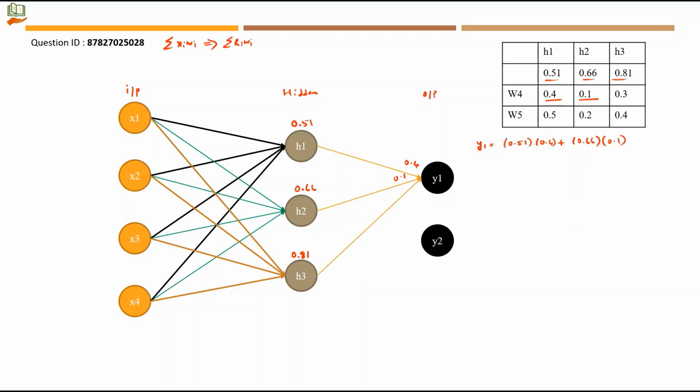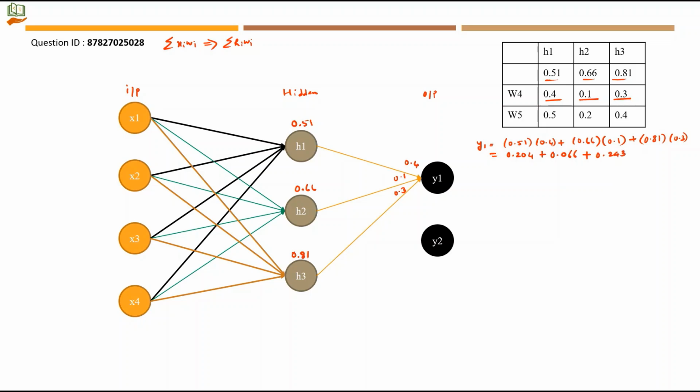Then H3 to Y1 will take the value 0.3 plus 0.81 belongs to H3 and 0.3 is the respective weight. 0.51 into 0.4 will give 0.204 plus 0.66 into 0.1 will give 0.066 plus 0.81 into 0.3 will give 0.243.